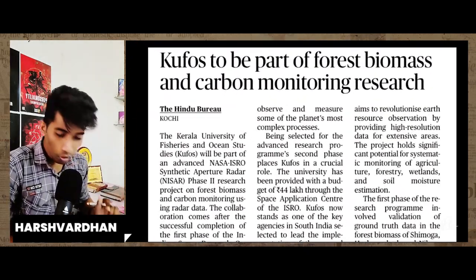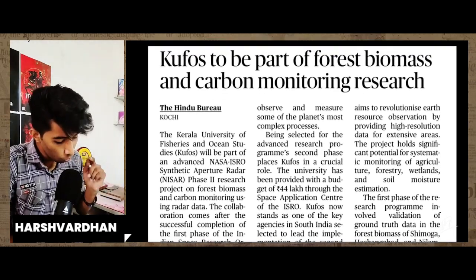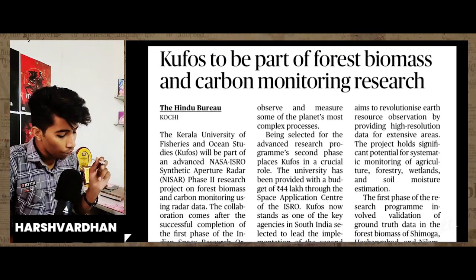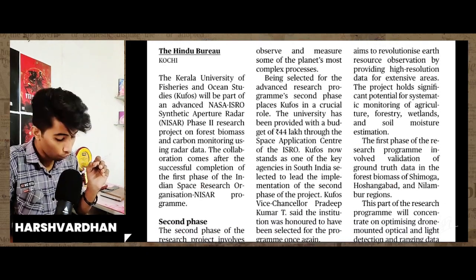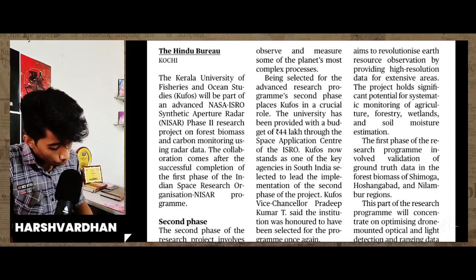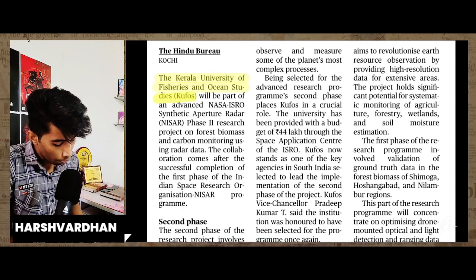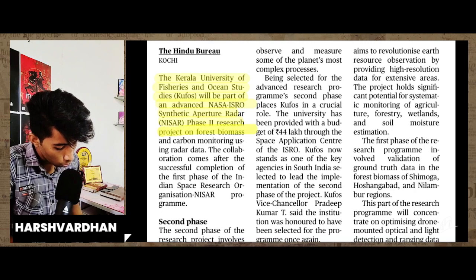There is one more thing. Let's read this update also. KUFOS to be a part of forest biomass and carbon monitoring research. So it's again a great tribute for our India. The Kerala University of Fisheries and Ocean Studies will be a part of an advanced NASA-ISRO synthetic aperture radar, NISAR phase 2 research project on forest biomass and carbon monitoring using radar data.